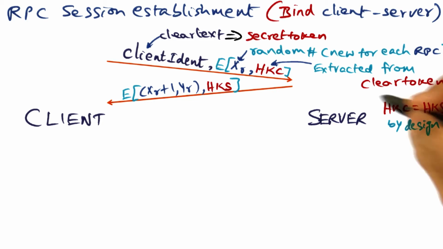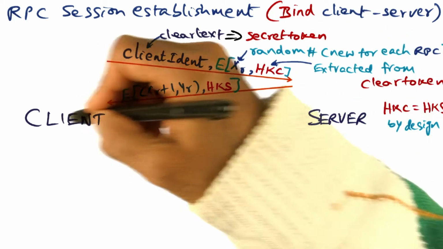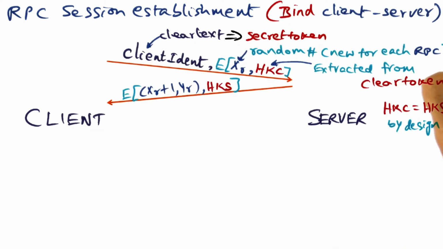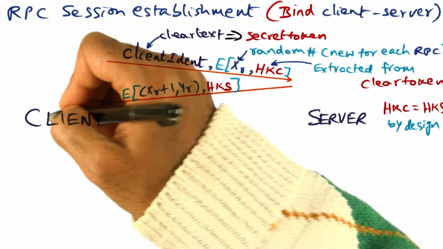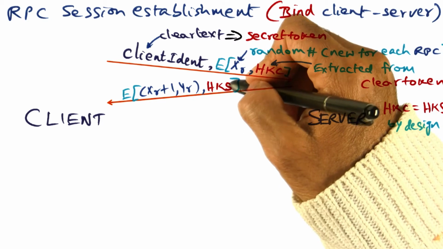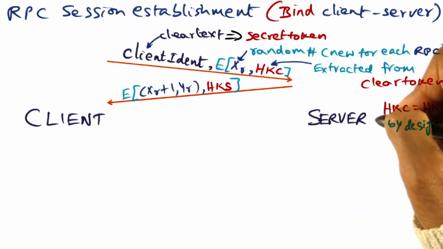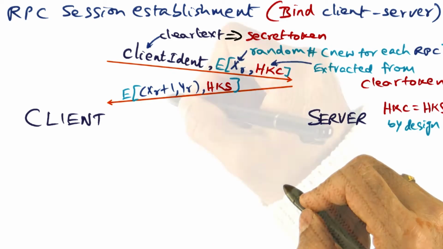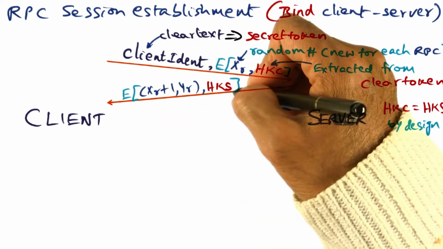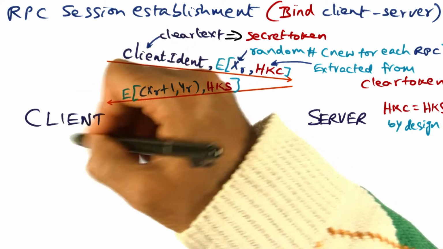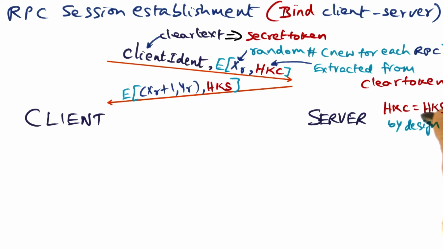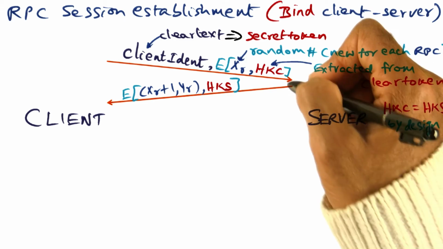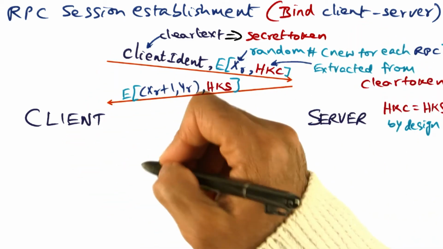So in other words, whatever is the handshake key that has been given to the client in the clear token is the same handshake key that the server is going to use to communicate information back to the client as well. So it encrypts this message with this handshake key and sends it over to the client. So what is the purpose of this message? When this message comes over to the client, the client can decrypt this message. How? It's going to use HKC, which is the handshake key that it knows will be used by a genuine server to encode the message and send it to the client.